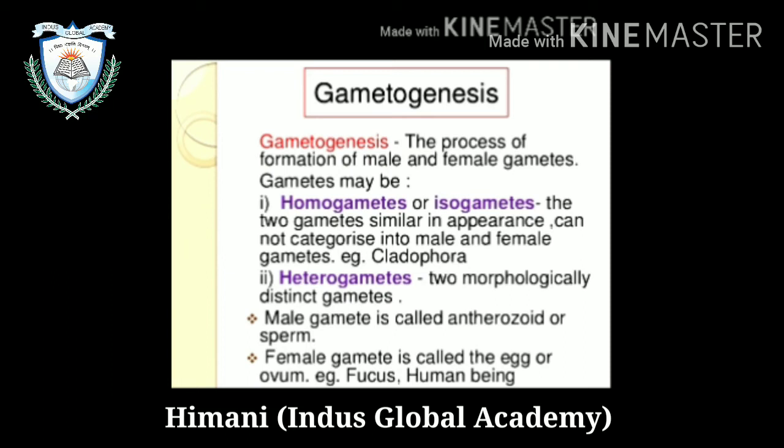Example, Cladophora. Second, heterogamete. These are two gametes which are morphologically distinct or different in appearance. Male gamete is also called antherozoid or sperm and female gamete is called egg or ovum. Example, Fucus and human being.